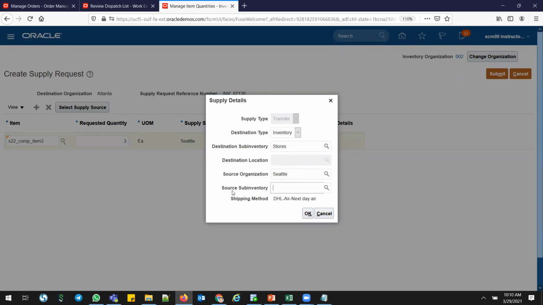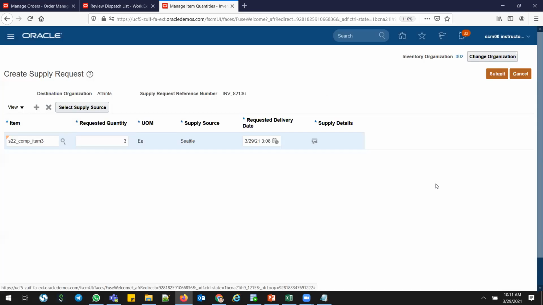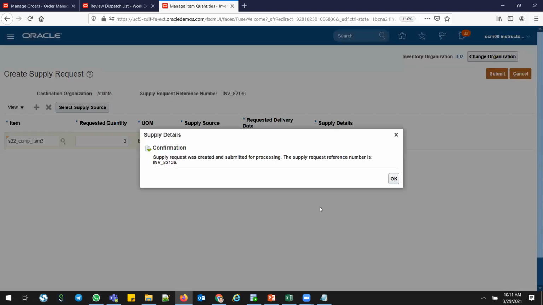In the shipping method, we have already clicked select supply source. We have selected this shipping method. I need DHL air, next day air. I don't want the ground. Click OK. Submit. You can see supply request was created and submitted for processing.